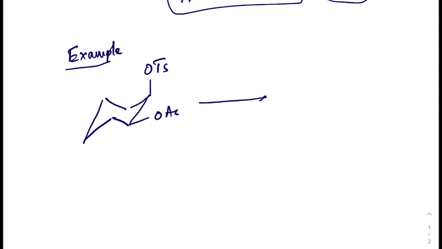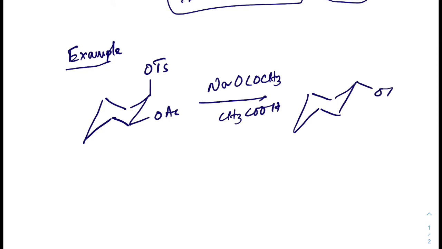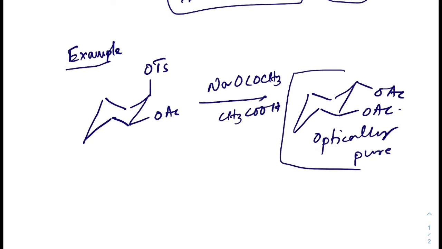This is basically an acetolysis reaction in the presence of a base and the corresponding acid, basically a buffer situation. We get an optically pure trans product like this. This is optically pure, meaning only one product is there. Starting from the optically pure cis product, we get the optically pure trans product.